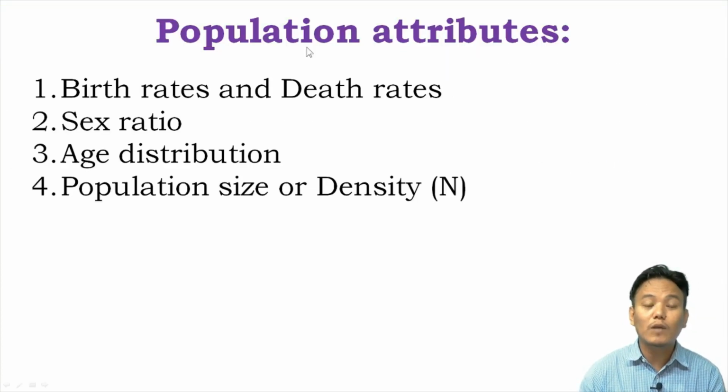Now let us talk about population attributes, or the characteristics of population. What are the features of population? We have these 4 population attributes. A population can have birth rates and death rates. A population can have a sex ratio. A population can have age distribution. And finally, a population can have population size or density. Let us discuss one by one.